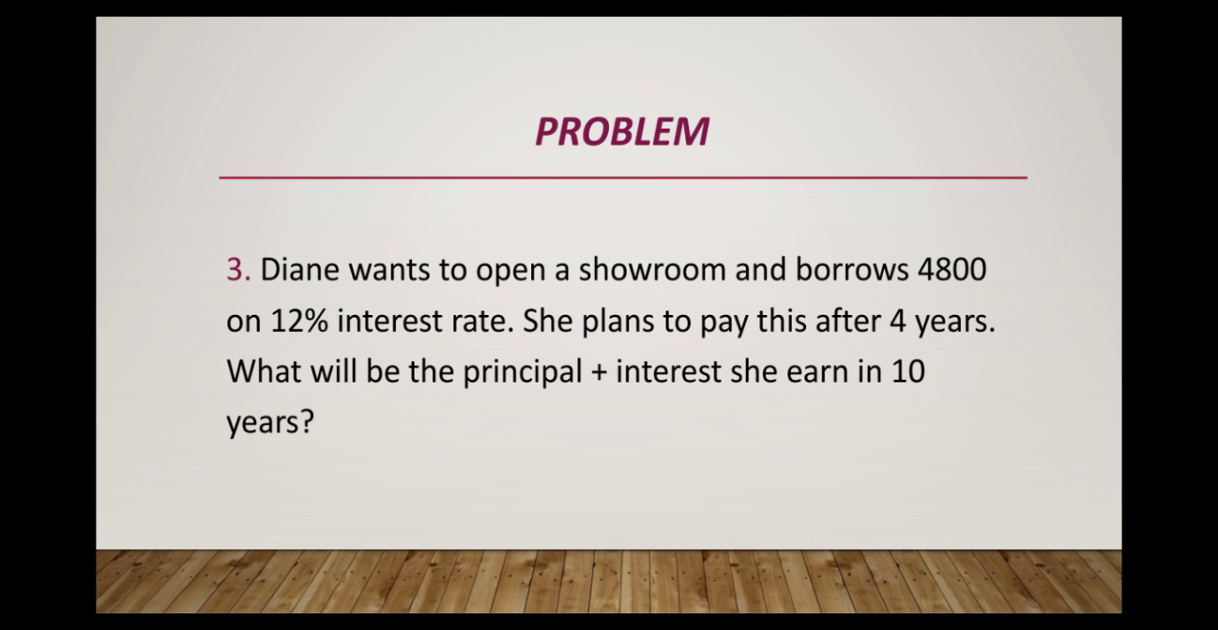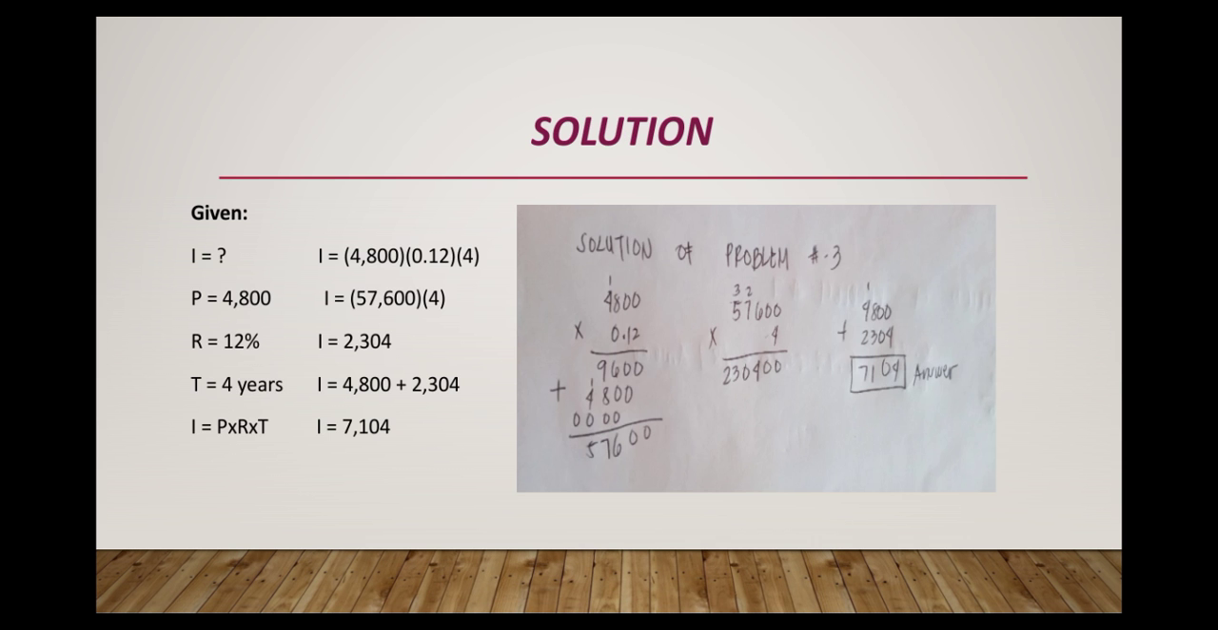Problem number 3. Diane wants to open a showroom and borrows 4,800 at a 12% interest rate. She plans to pay this after 4 years. What will be the principal plus interest she earned in 10 years? Solution: given I equals missing, P equals 4,800, R equals 12%, T equals 4 years, I equals P times R times T. I equals 4,800 times 0.12 times 4.